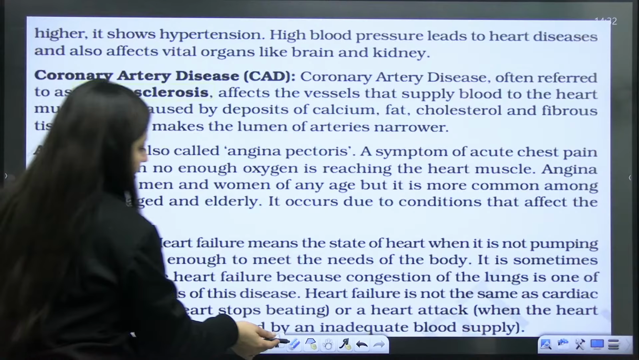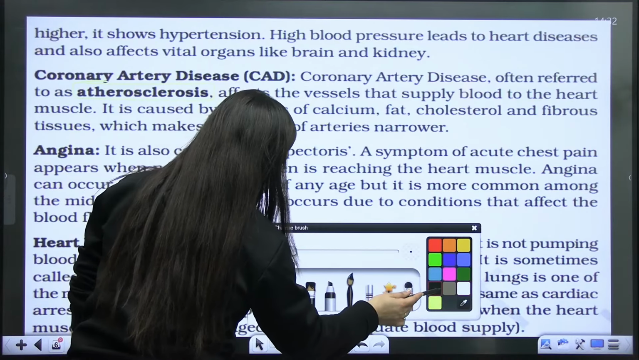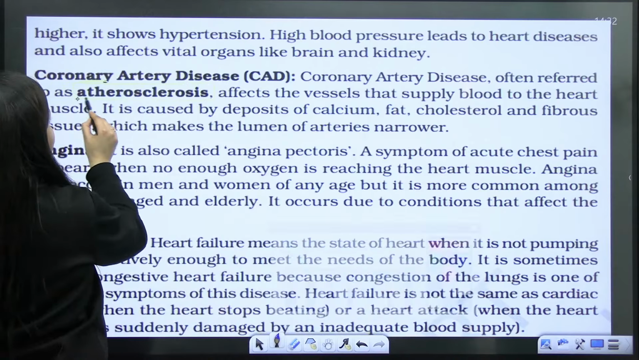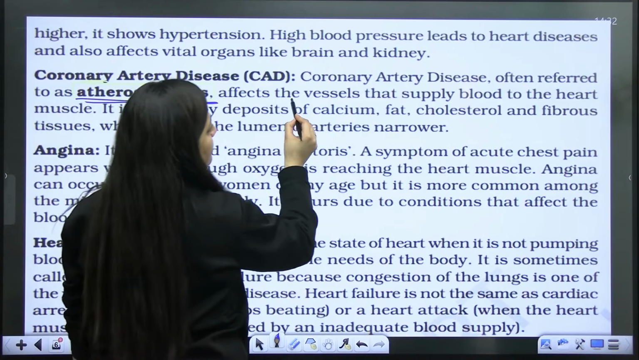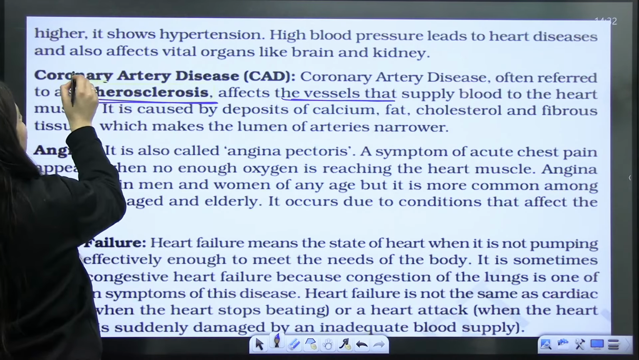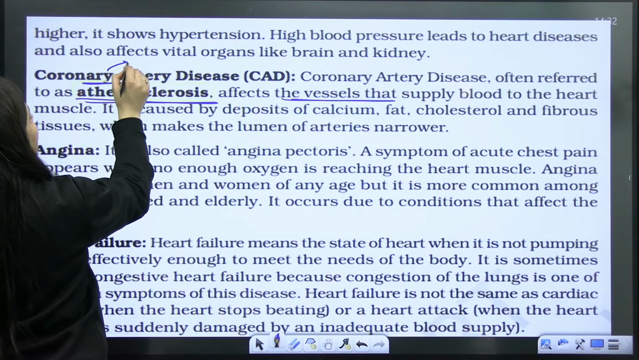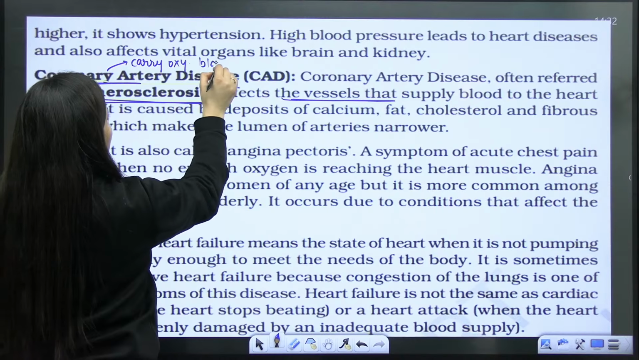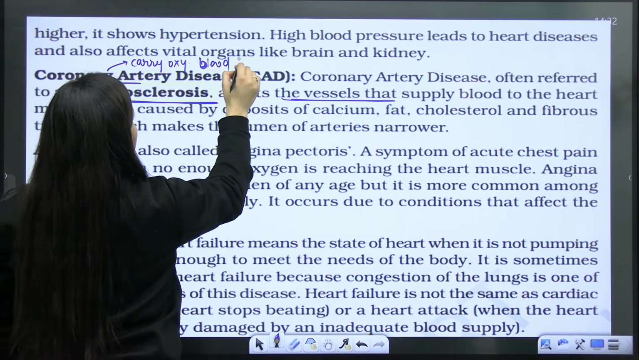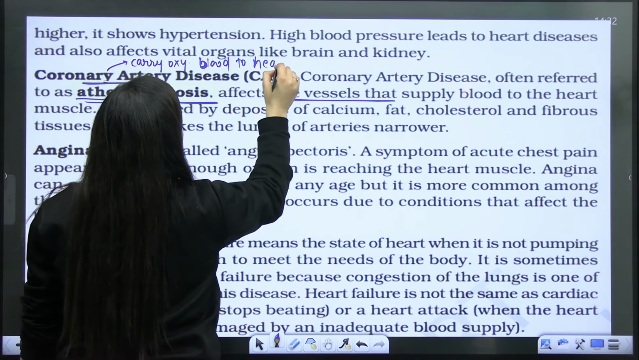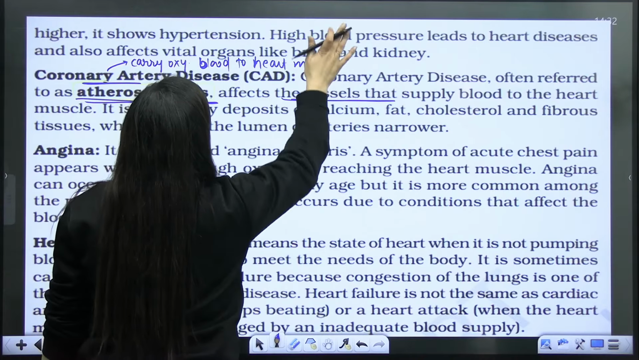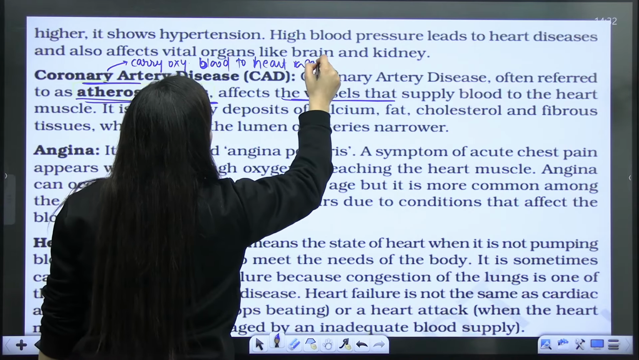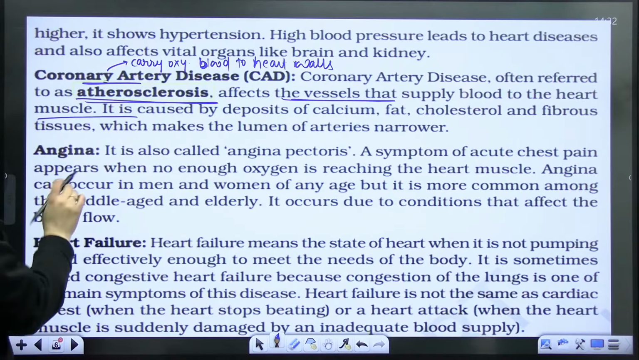So just have a look here. In the NCERT, they basically talk about atherosclerosis. It affects the vessels that supply blood to the heart. We know that it is the coronary artery that will carry oxygenated blood to the heart muscles, the heart walls, yes or no?